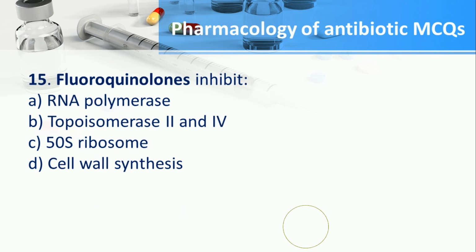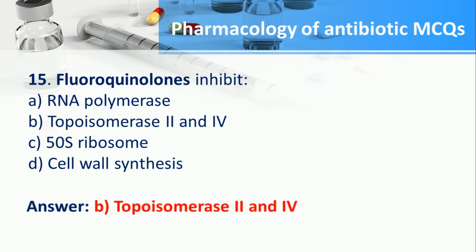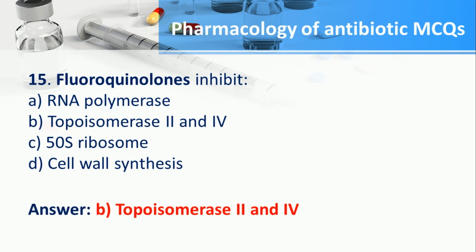Number 15. Fluoroquinolones inhibit A. RNA polymerase, B. Topoisomerase 2 and 4, C. 50S ribosome, D. Cell wall synthesis. The answer is B. Topoisomerase 2 and 4.